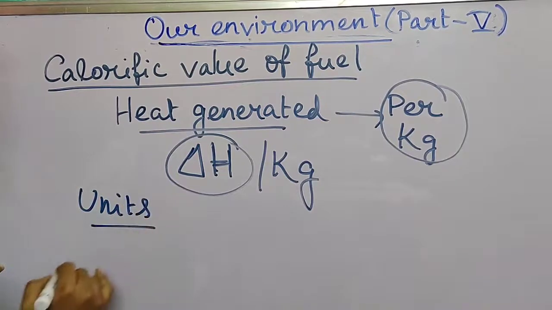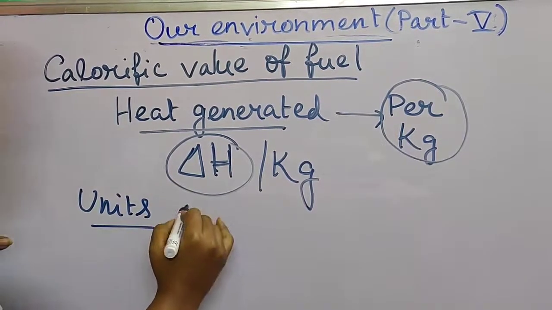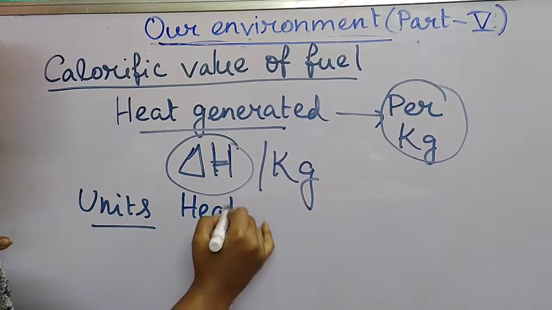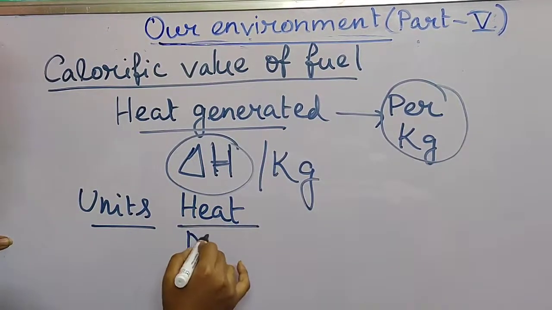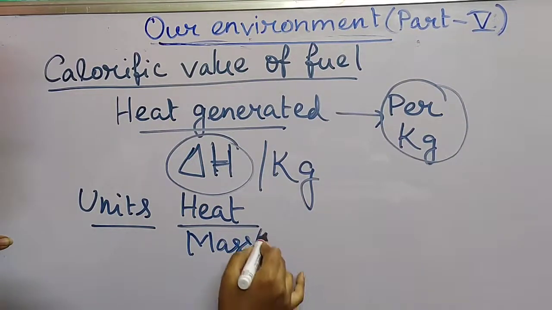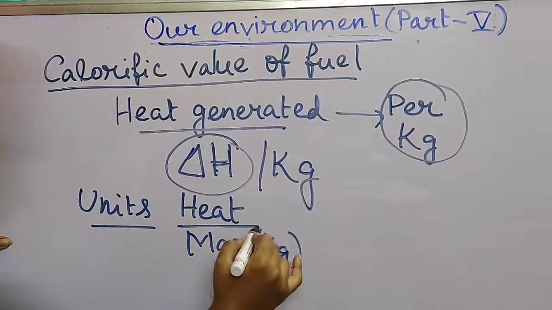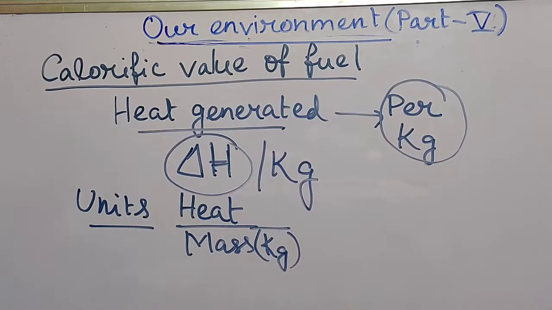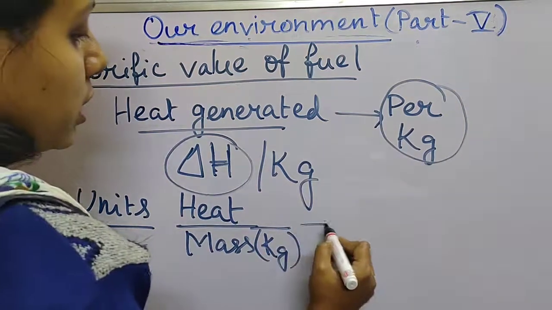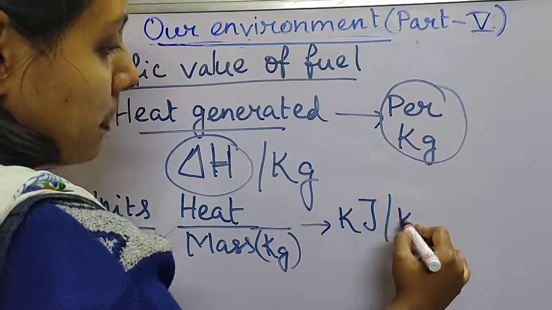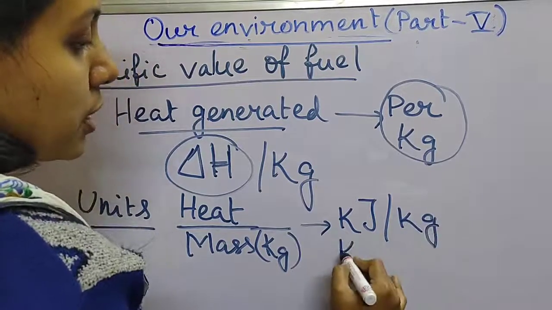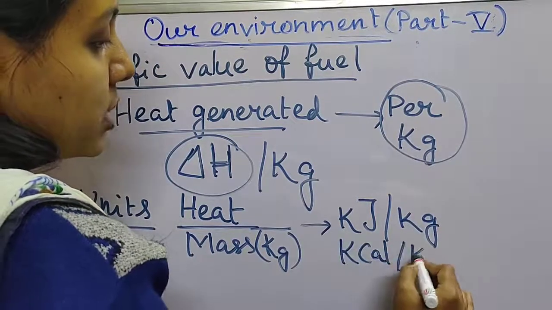What are the units of calorific value? As we have seen, the formula is heat divided by mass, where the mass is taken in kilogram. The heat can be taken in joule or in calorie, so the unit can be kilojoule per kg or kilocalorie per kg.